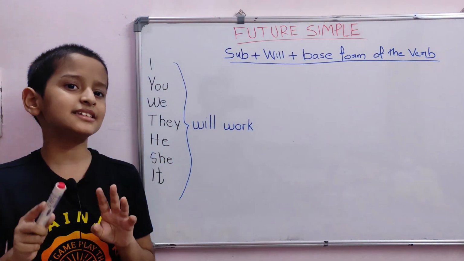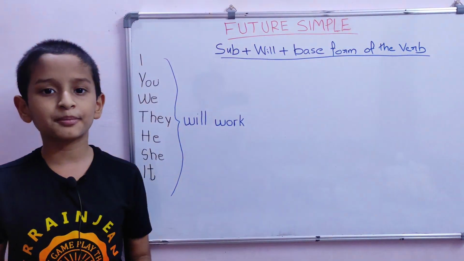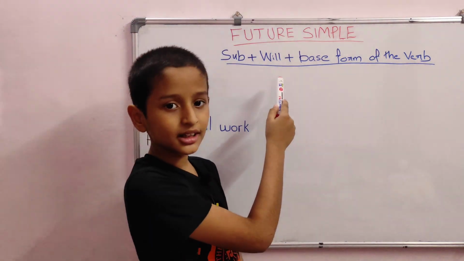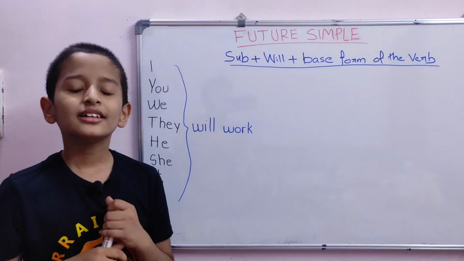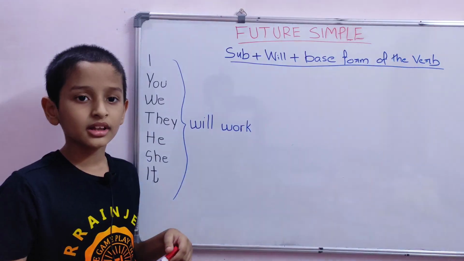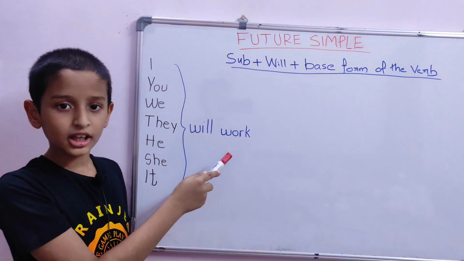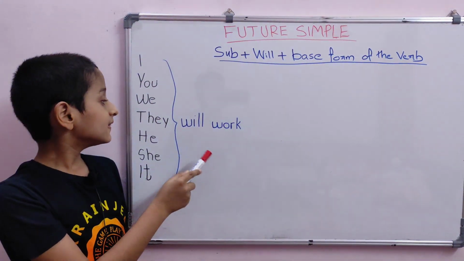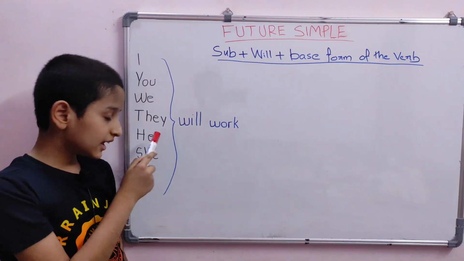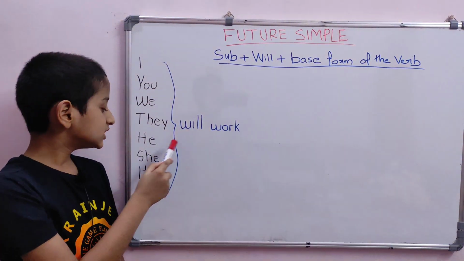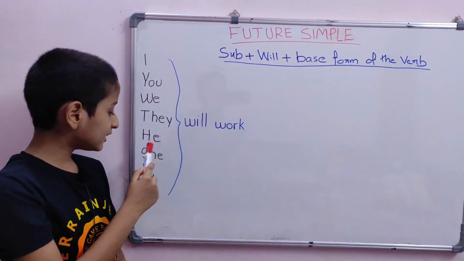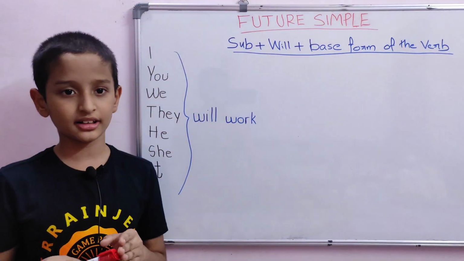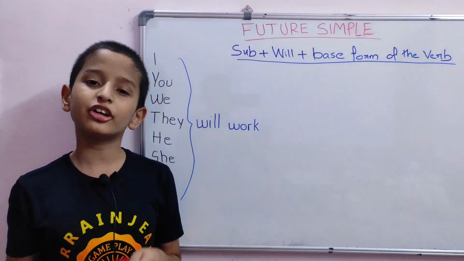Let us see the basic structure of a sentence in the future simple tense. The sentence starts with the subject, which is followed by will and the base form of the verb. Let us see some examples. I will work. You will work. We will work. They will work. He will work. She will work. And it will work. In some cases, we will use shall instead of will. We will discuss that later in this video.